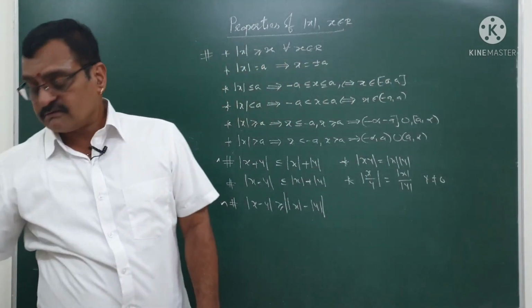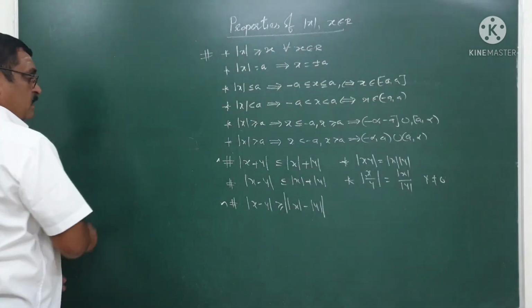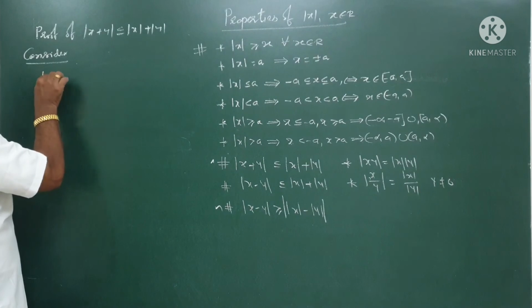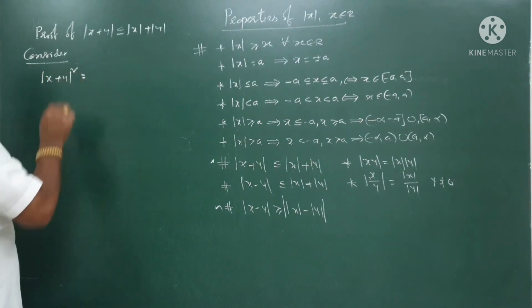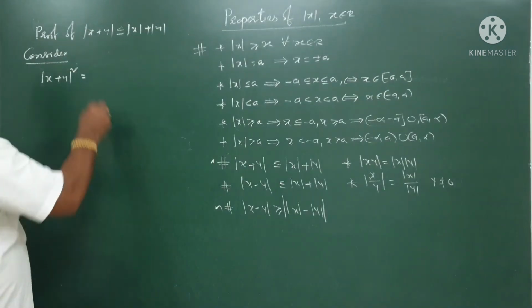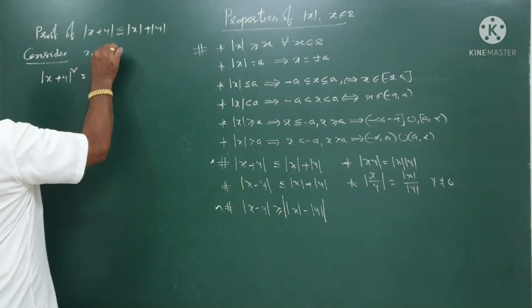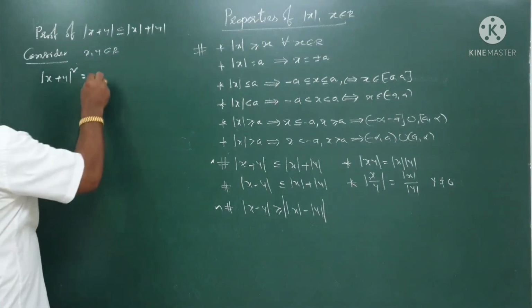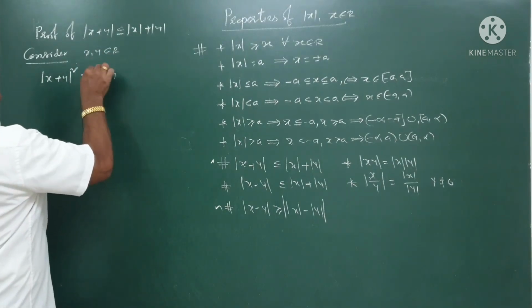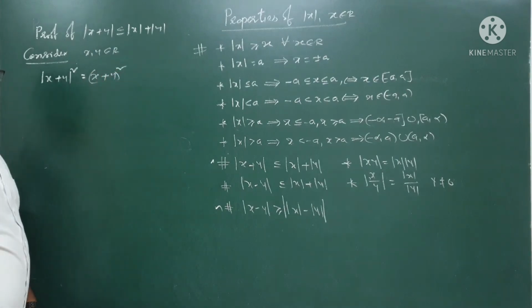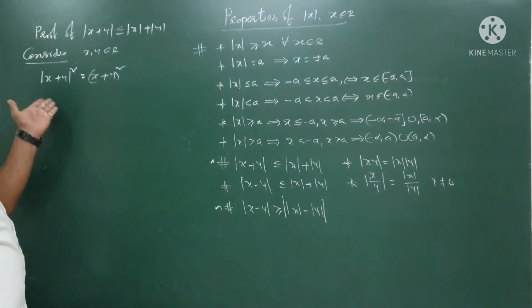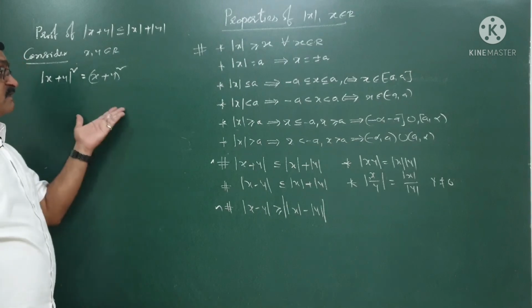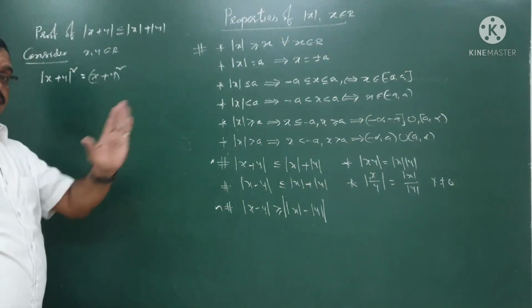Number one, first property, mod of x plus y whole square. x comma y belongs to the real number set, and this is nothing but x plus y whole square. Because mod of x plus y whole square is positive, x plus y whole square is also positive, I can write like that.